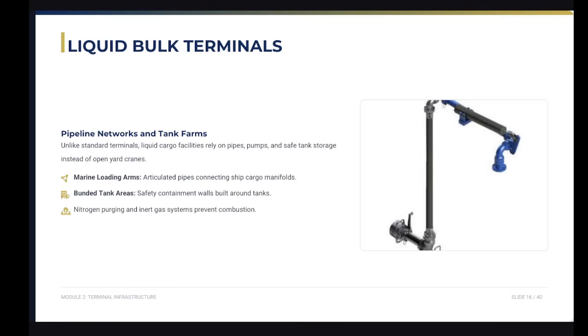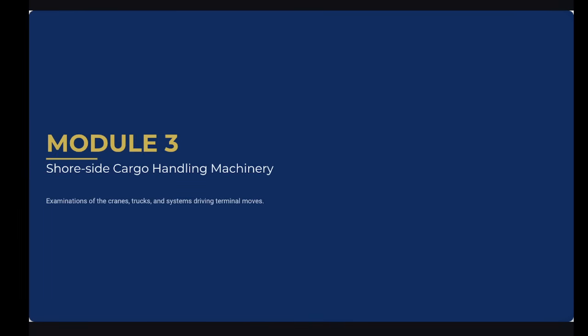These facilities include built-in containment walls to prevent environmental spills. So that's our part of module 2 for the port and terminal infrastructure. We are now moving to our module 3.